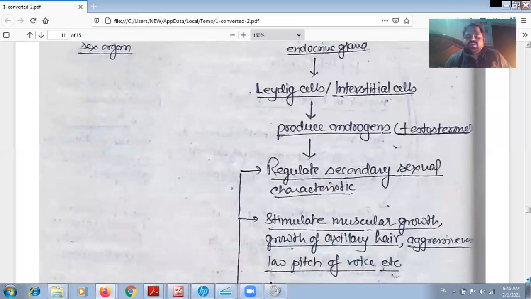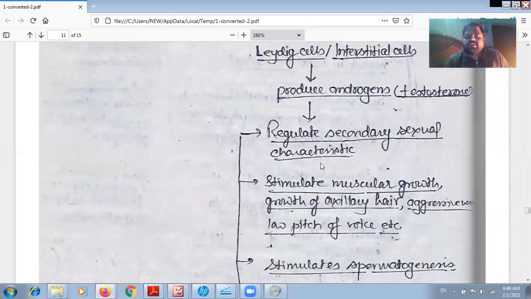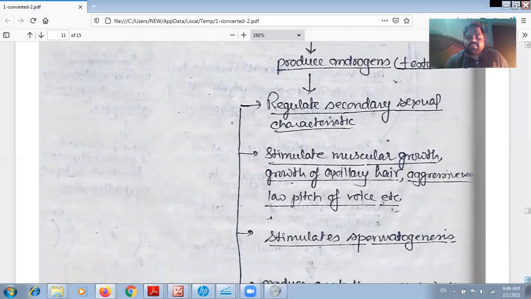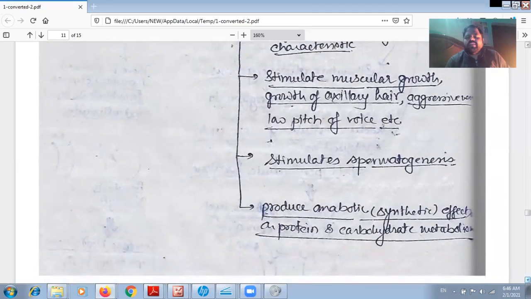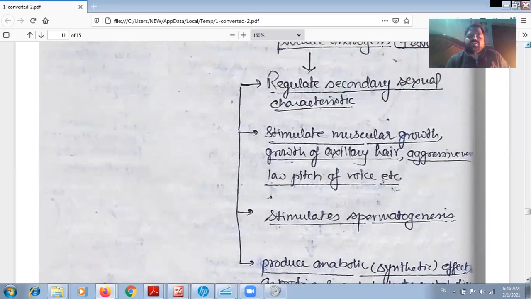This androgen or testosterone regulates secondary sexual characters, stimulates muscular growth, growth of axial hair, aggressiveness and low pitch of voice, etc. It also stimulates spermatogenesis and produces an anabolic or synthetic effect on protein and a catabolic effect on metabolism. So this androgen or testosterone mainly regulates the secondary sexual characteristics in the male, and it also stimulates spermatogenesis.